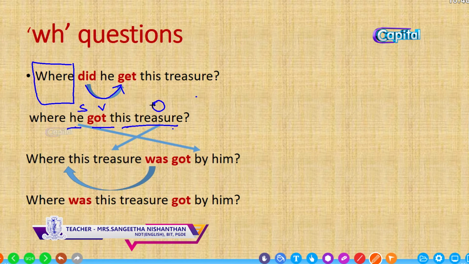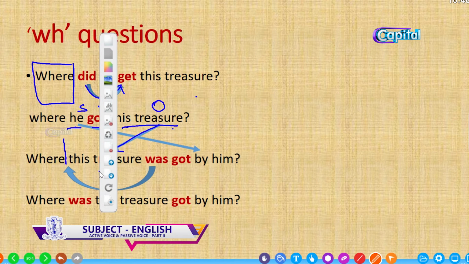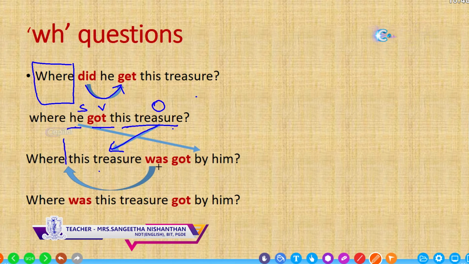As usual, bring the object after the WH. So this treasure, singular and simple past. So the be verb used is was plus past participle for get is got. This treasure was got by him. But it is not perfect now.